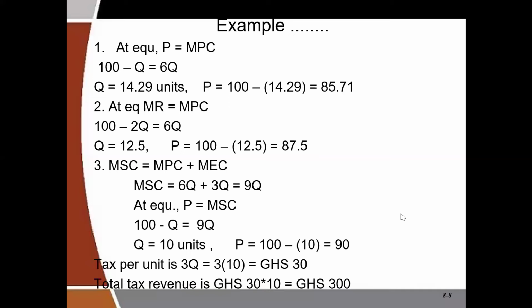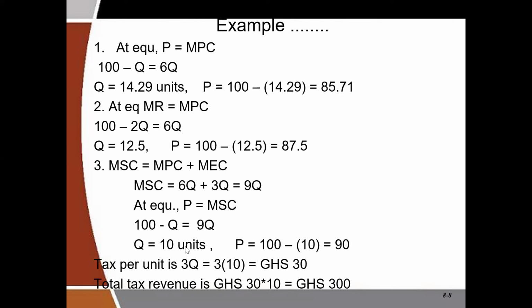Again, if you wish to solve the same for the monopolist, which is the second part of the question, monopolies' equilibrium point occurs where marginal revenue is equal to marginal cost. But as I mentioned earlier, when they are not internalizing the externality, their marginal cost is their marginal private cost.